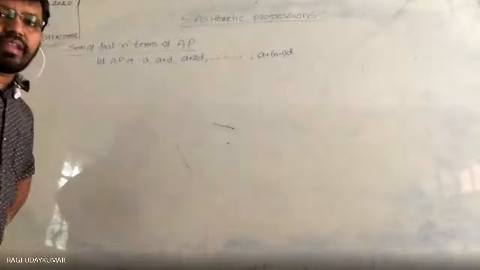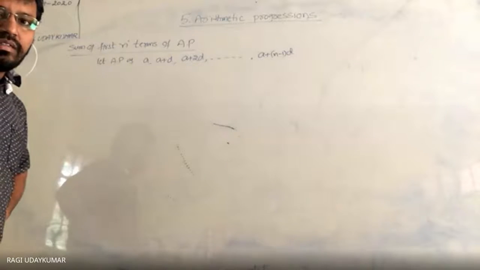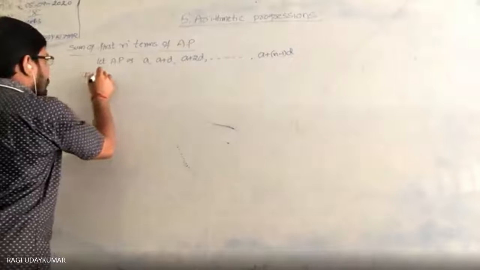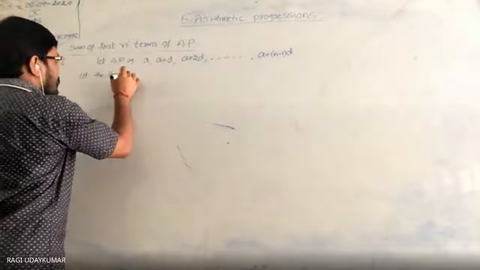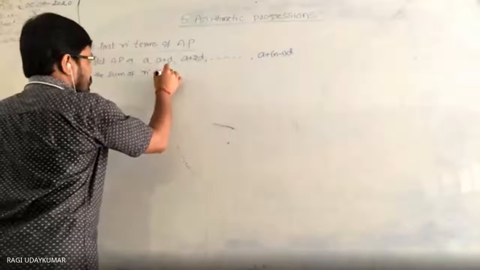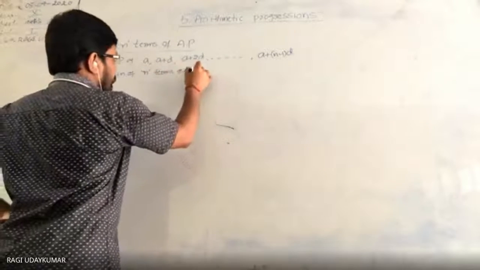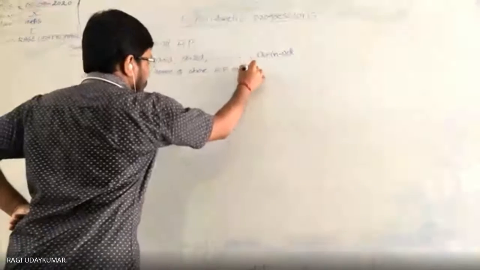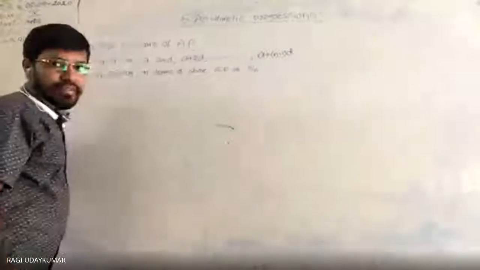How many terms are there in this arithmetic progression? n terms. Let the sum of the n terms of the above arithmetic progression be represented as Sn.